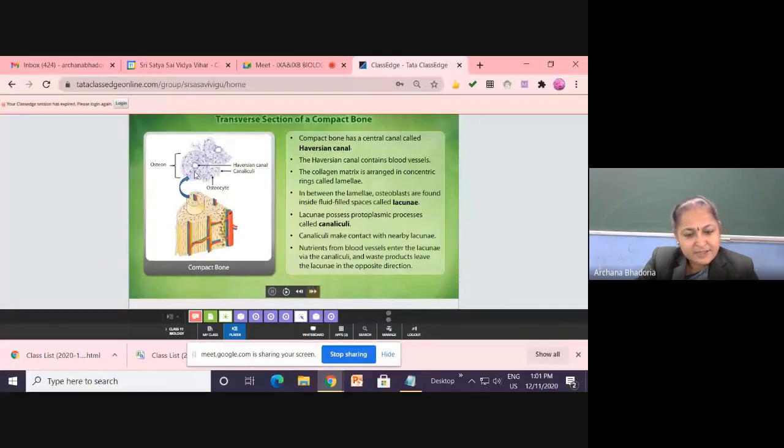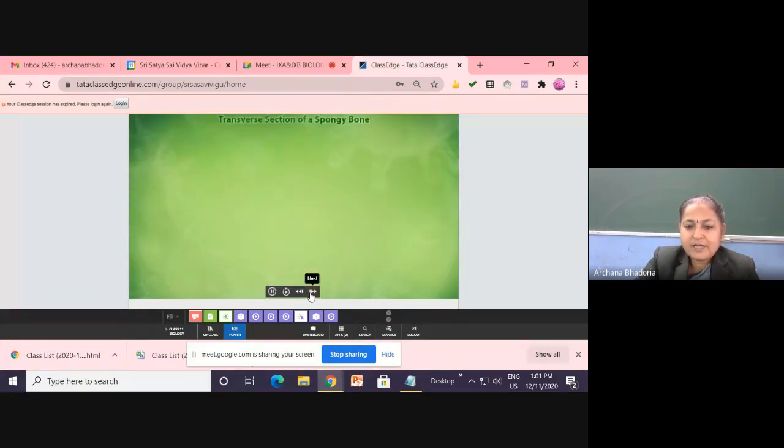In the center, we will send you this same diagram, which is having the Haversian canal, and what is present all around it? Osteocytes are there. And osteocytes are arranged in the concentric rings. What are we calling those rings? We are calling them lamellae. Okay, and these lacunae, where the osteocytes are present, beside the lacunae you will see that canaliculi arise. Okay, so that way it is.